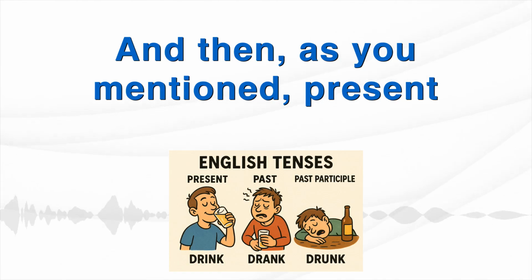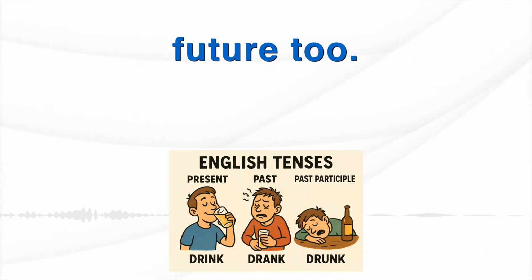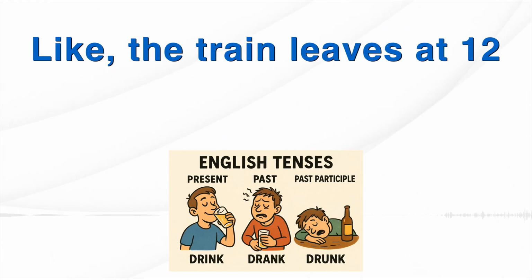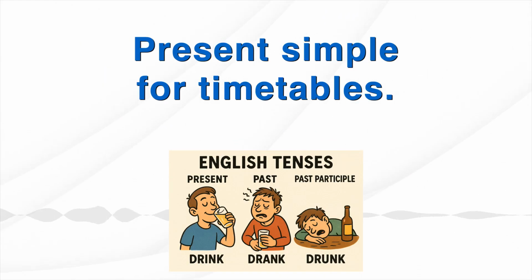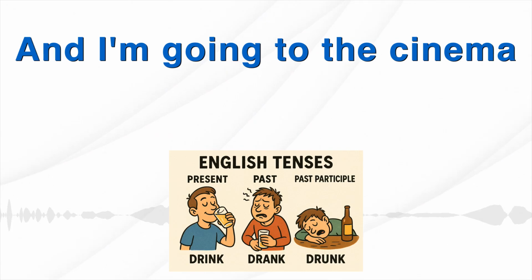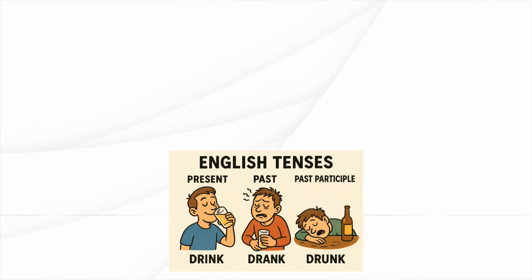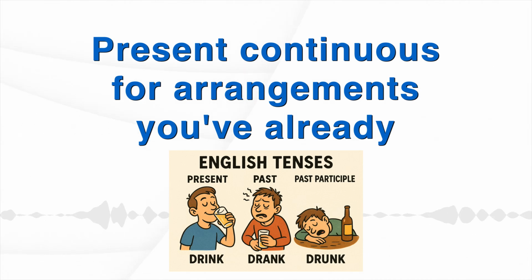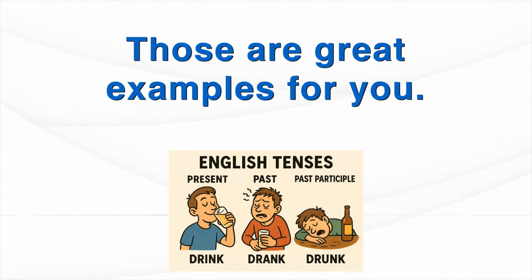And then, as you mentioned, present tenses can be used for the future too, like the train leaves at 12:00, present simple for timetables, schedules, yes. And I'm going to the cinema this evening. Present continuous for arrangements you've already made. Those are great examples for you.